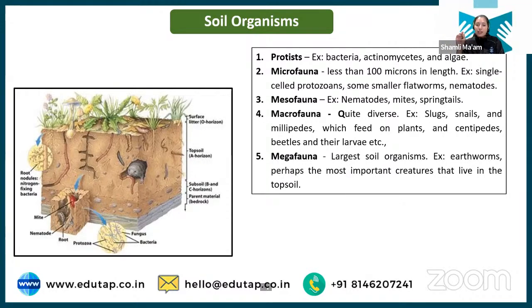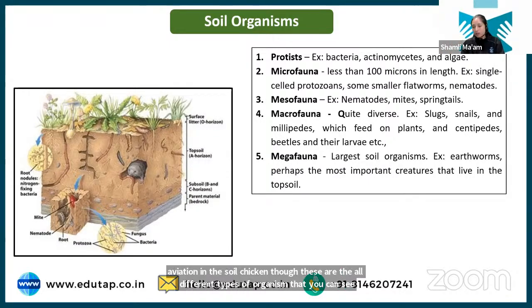Okay, so guys, just understand, all the organisms that are present in the soil also impact plant growth. Because if we take the example of an earthworm, it crawls in the soil and initiates the process of, what it will do, it will improve the aeration in the soil. So these are all the different types of organisms that you can see on the screen that have an impact on the crop growth.